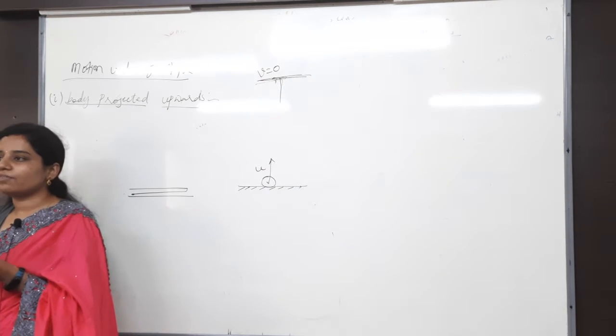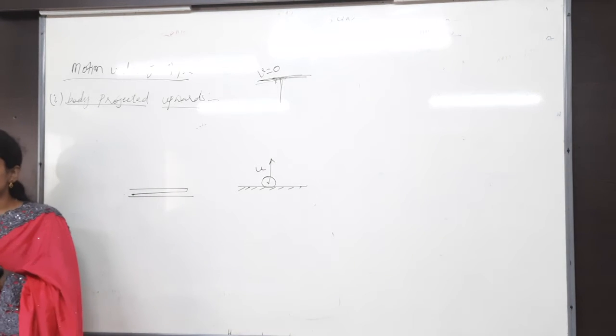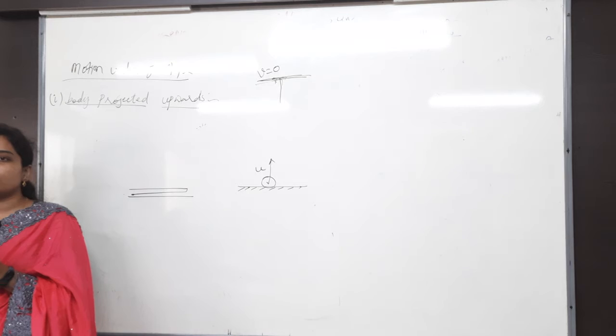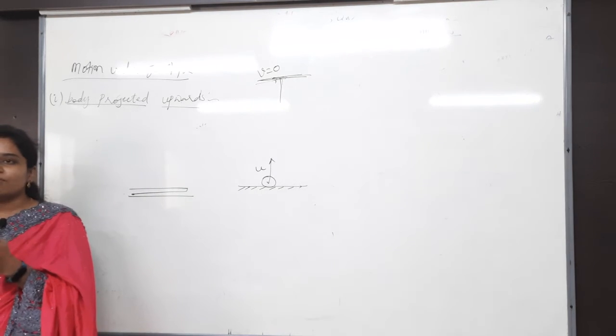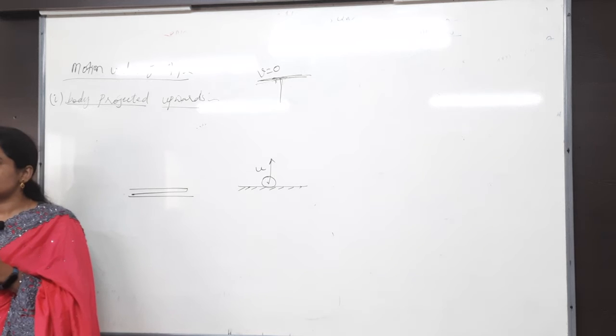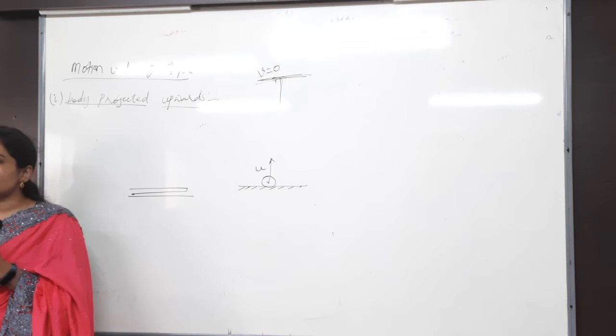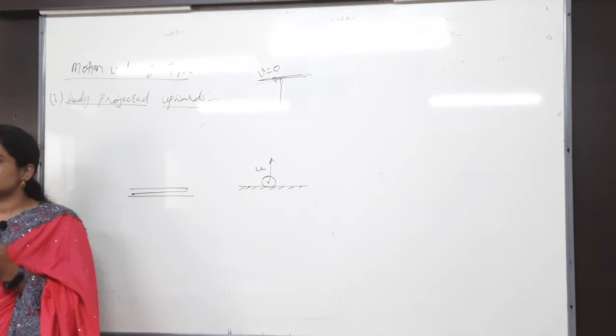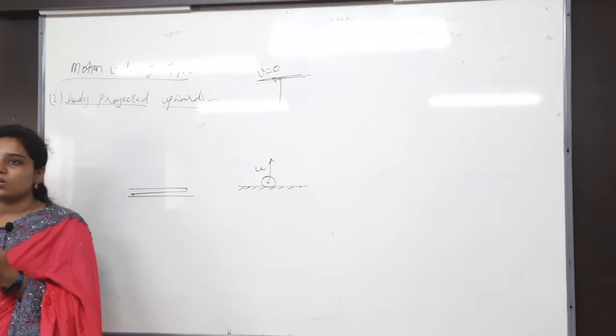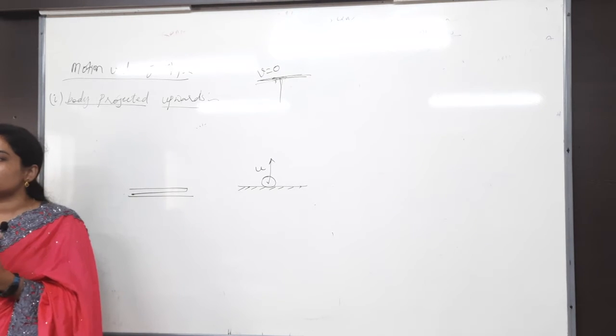For example, whenever we are launching a rocket, if we are not filling enough fuel, then what happens? Somewhere it will stop and then it will fall down. Correct? So what is the reason? Even a rocket cannot overcome the gravitational force. That might be any size, huge or small, nothing can overcome the gravity.